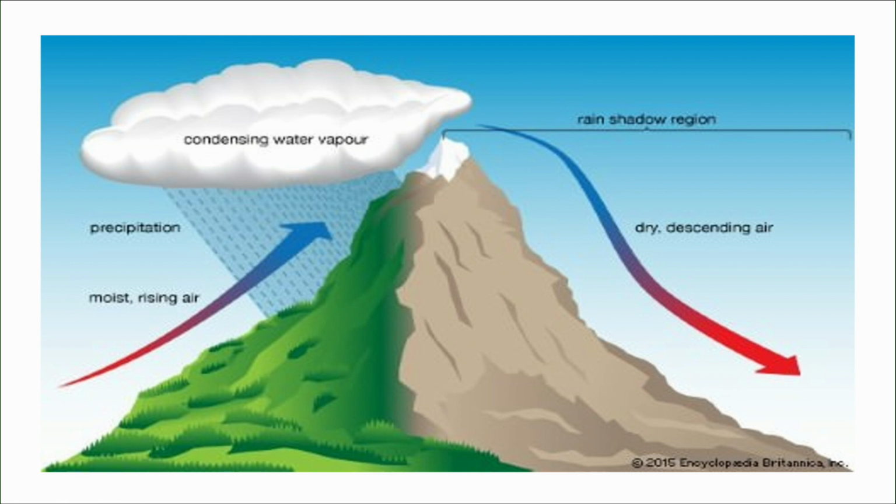Both these factors lead to saturation and lead to one of the regions in India which has the highest amount of rainfall, in the western part of the Western Ghats, and the air on the east side of the Western Ghats becomes dry, leading to the formation of a rain shadow region. This is a classic example of orographic rainfall.